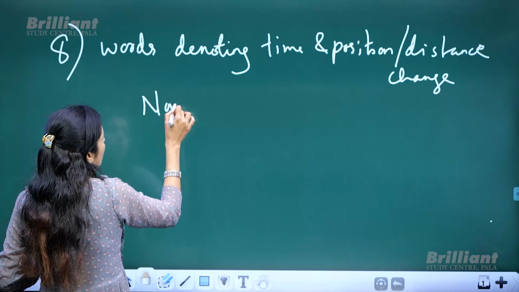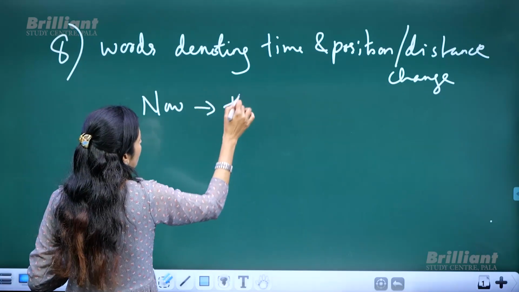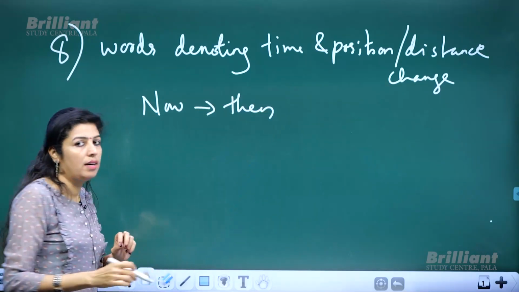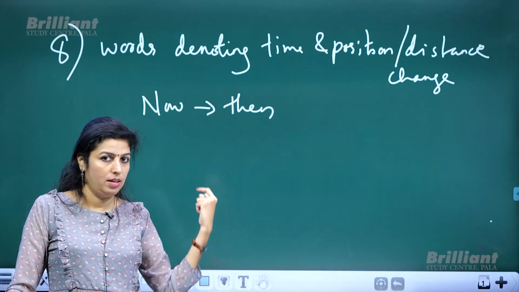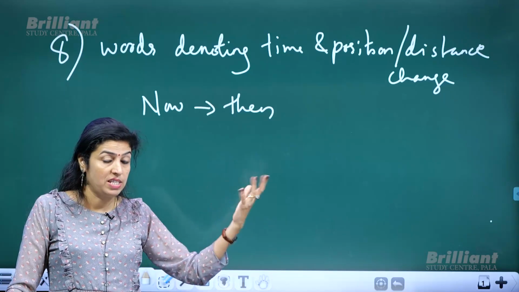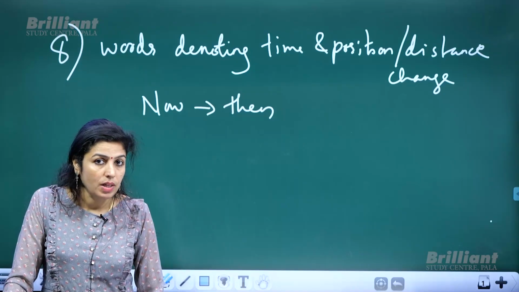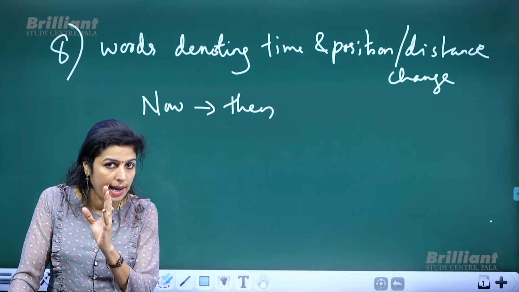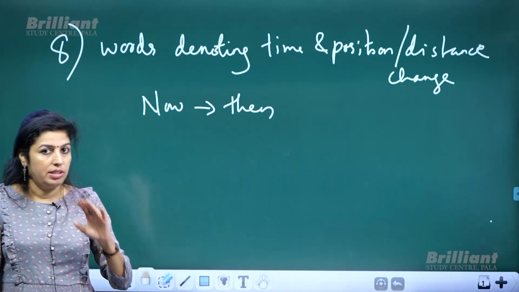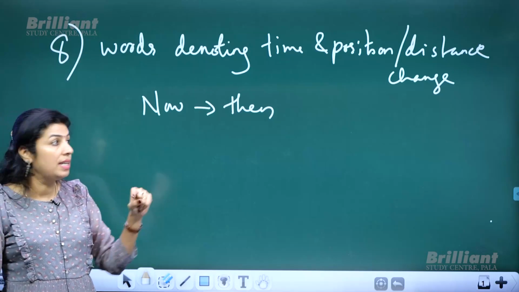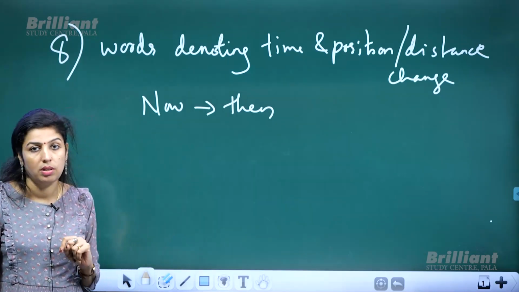Now changes to then. Do you remember the first example that I wrote on the board with which we started? She said, I am busy now. And when you change that into indirect speech, she said that she was busy then. So now changes to then.